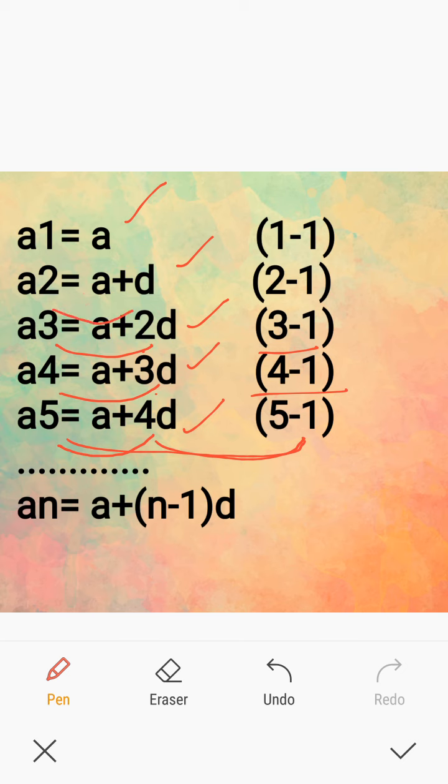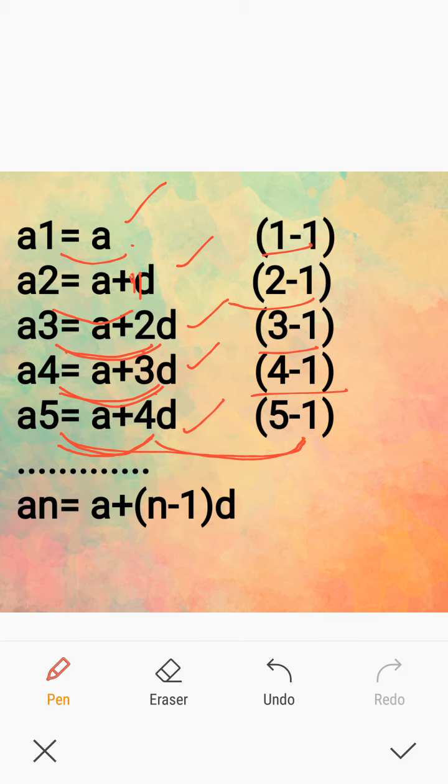And A2 is A plus 1D, that is 2 minus 1 into D. And A1 is A plus 1 minus 1 into D, that means 0D, that means A only. So A1 is A, A2 is A plus 1D, A3 is A plus 2D, A4 is A plus 3D, A5 is A plus 4D, etc.